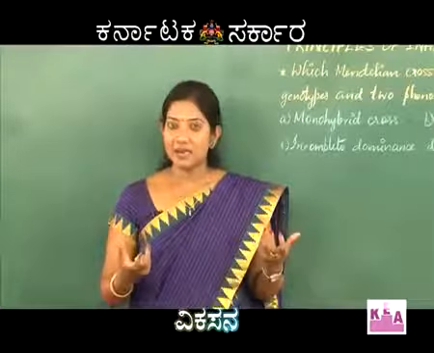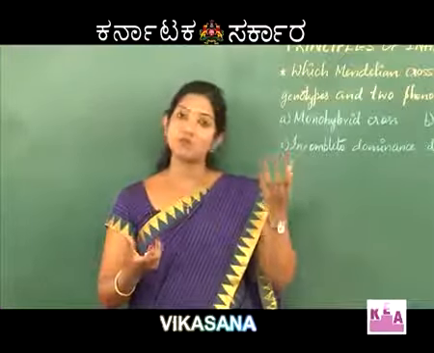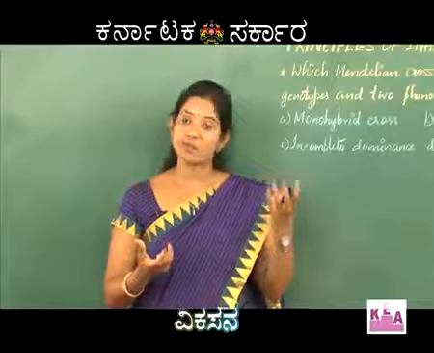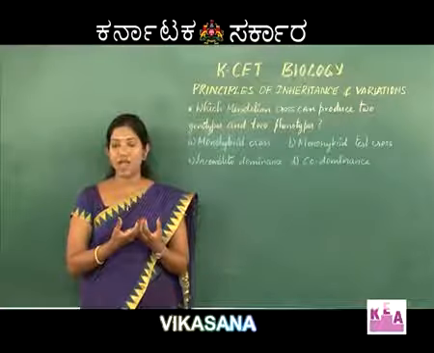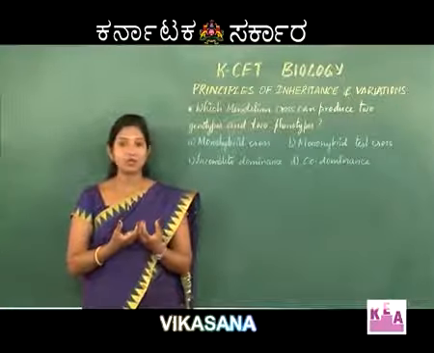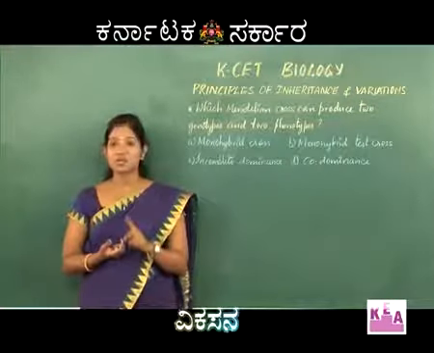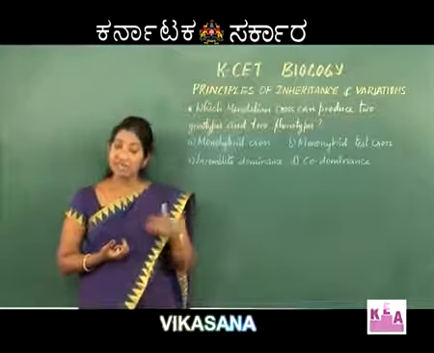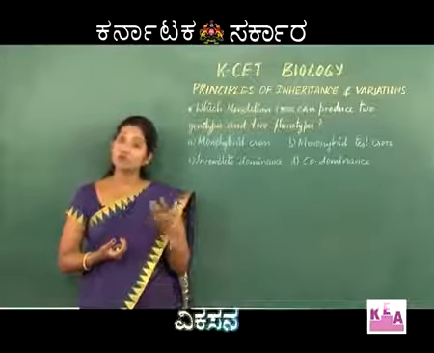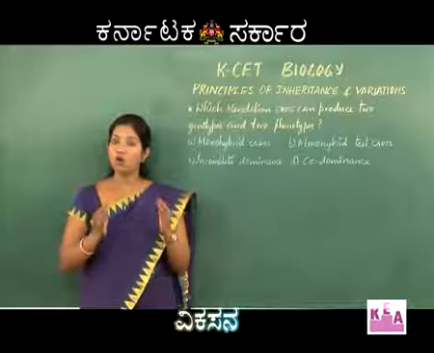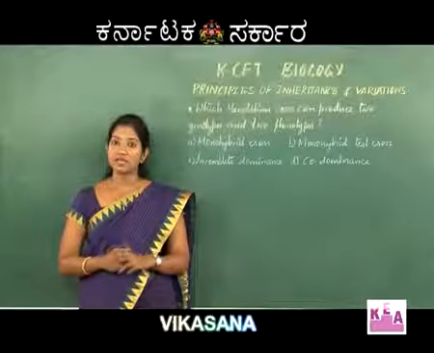When they produce the gametes, the tall plant will produce a gamete containing a dominant gene and the dwarf plant will produce a gamete containing a recessive gene. So when the gametes fuse, it results in the formation of a hybrid which will have a dominant gene and a recessive gene. But because of the presence of the dominant gene, the hybrid will be tall. Later, when we go for the F2 generation, that is when two hybrids are crossed, it results in the formation of 4 types of plants wherein 3 are tall and only 1 is dwarf.